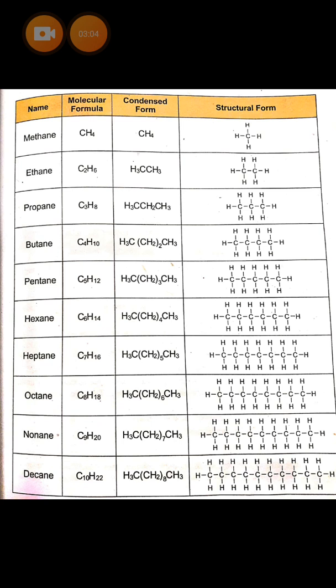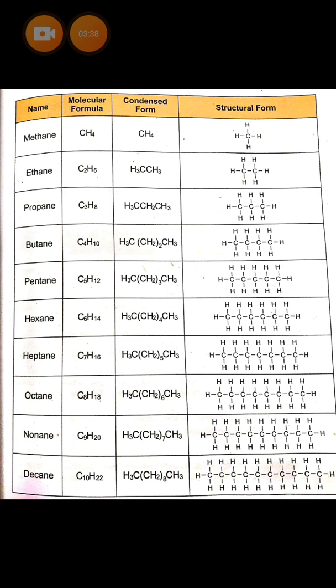Let's see propane, C3H8. You will write down CH3, CH2, CH3. If you count, you will find that there are 8 hydrogens. So how will you write it in structural form? You have to write down 3 carbon atoms in a straight line and show bonds among them, and you will draw hydrogen along with each carbon atom.